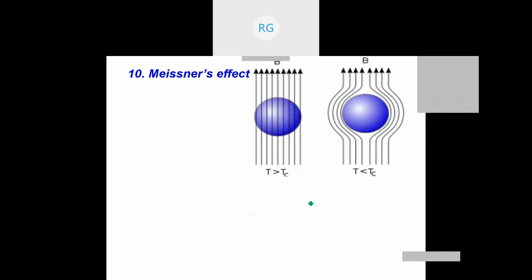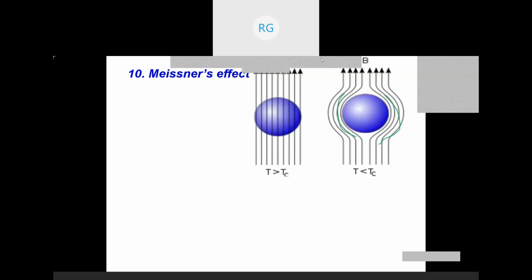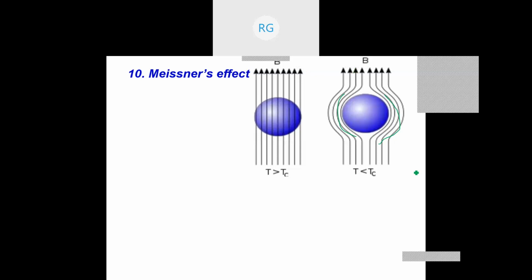So it was observed that the superconductor in superconducting state excludes the magnetic flux lines from its interior, and they go out of the superconductor. As they are going out like this, we say that magnetic flux was excluded by the superconductor. As the superconductor excludes the magnetic field below Tc only, that effect is called Meissner's effect.